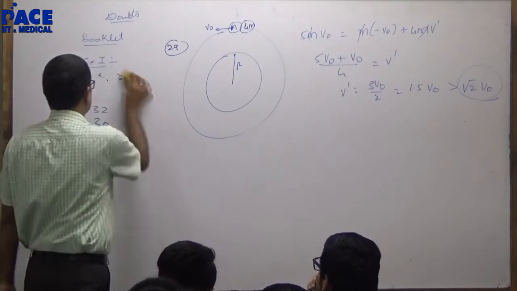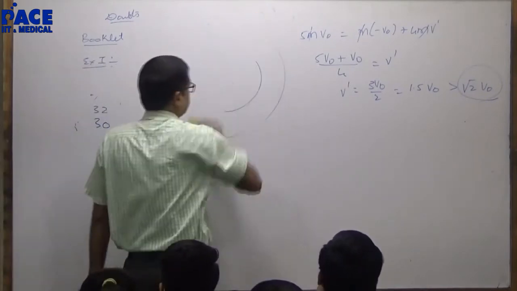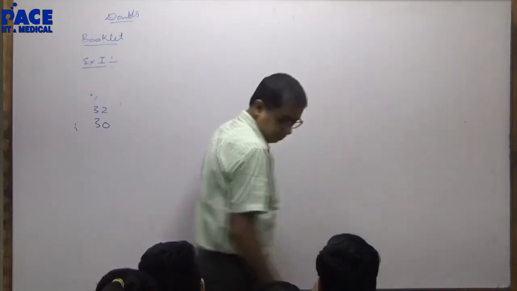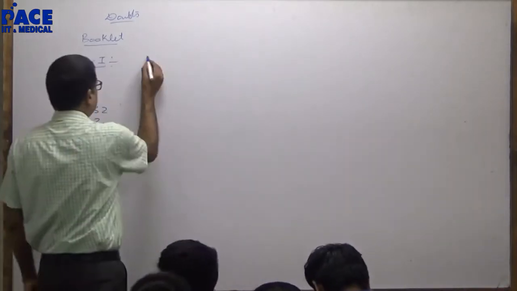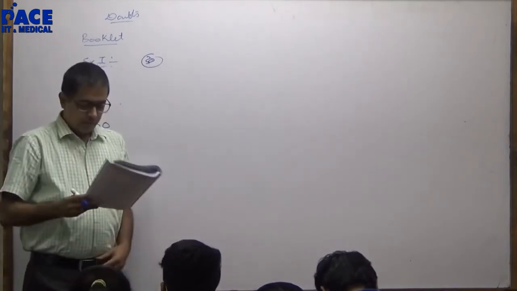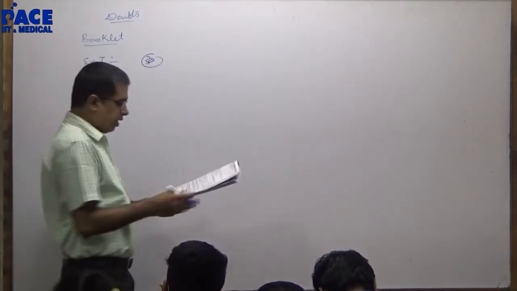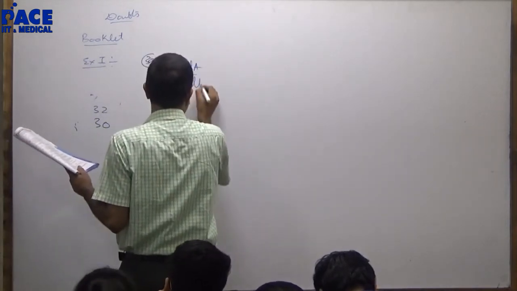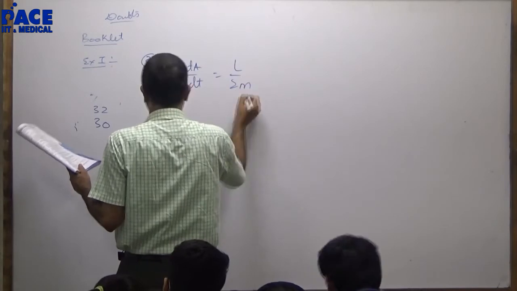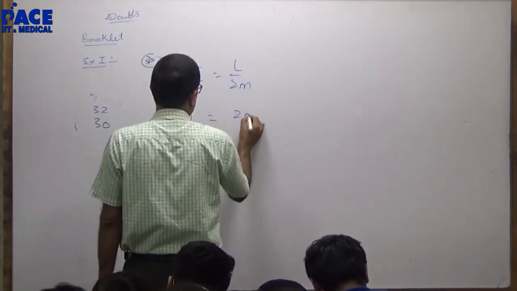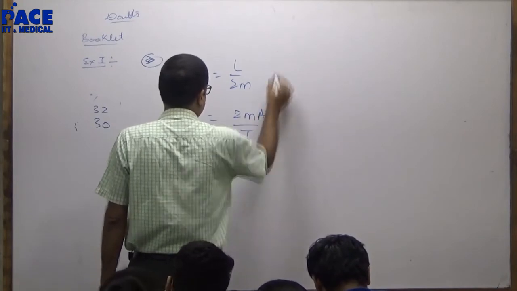Right? This was 29. Thirty. 30th. dA by dt is L by 2m. L is 2m A by t.